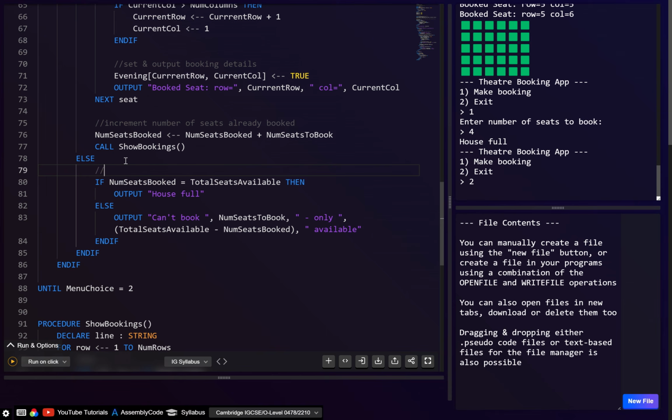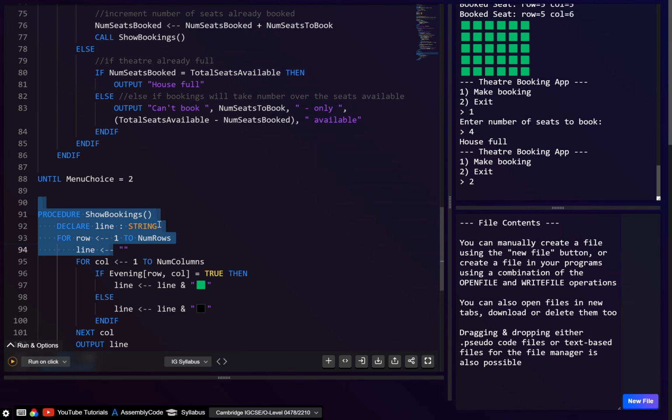And then let's say here, if theatre already full. And I guess this else will be else if, or else, I guess we'll just say if bookings take the number over the seats available. Alright, and then this show bookings we don't need to comment because this is just to help us visualise. Obviously in the exam you wouldn't include this.